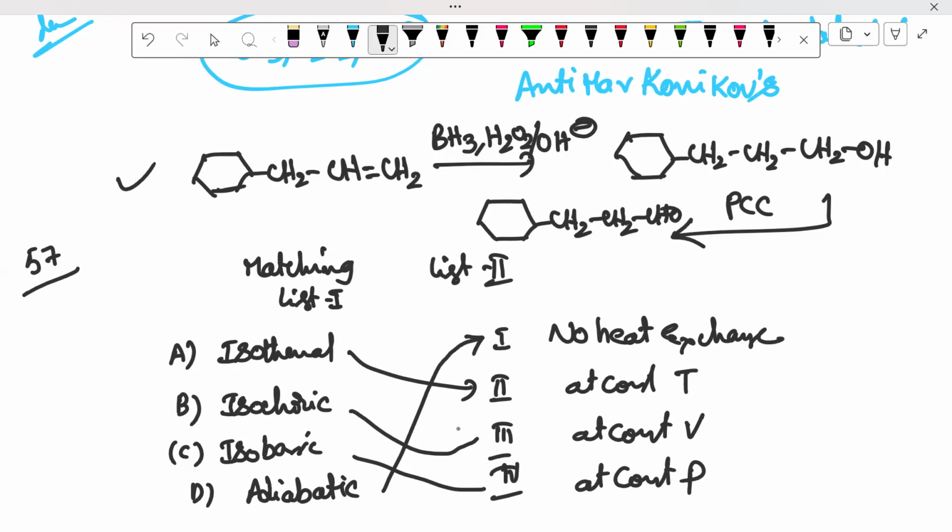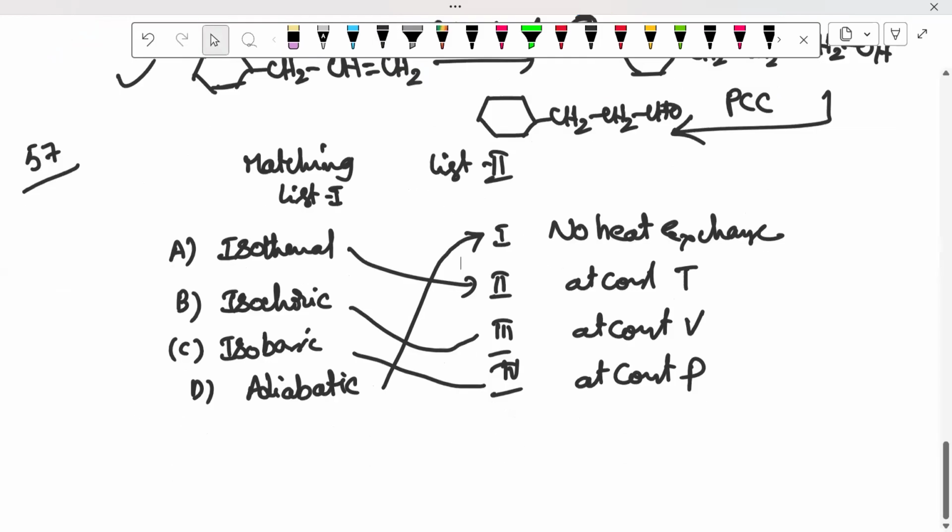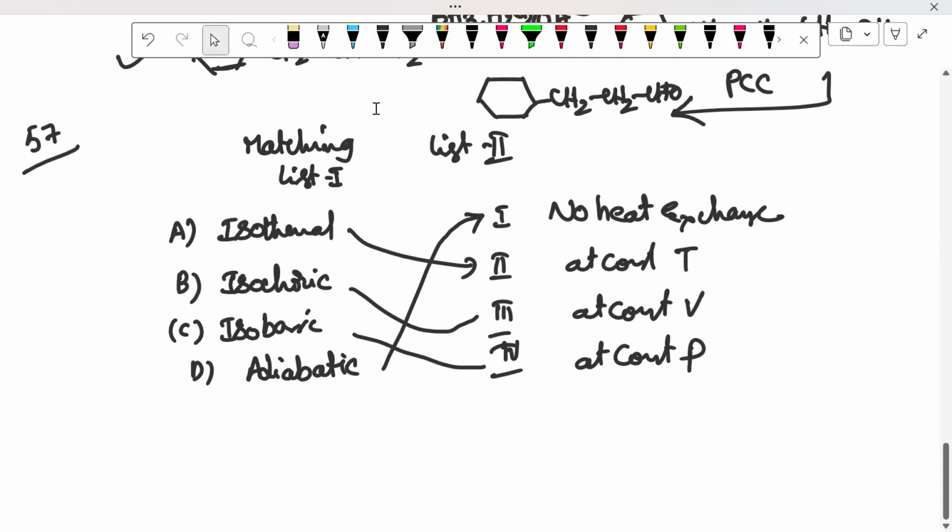This is a direct question, and the correct option is 57. The answer is A2, B3, D1, C4.